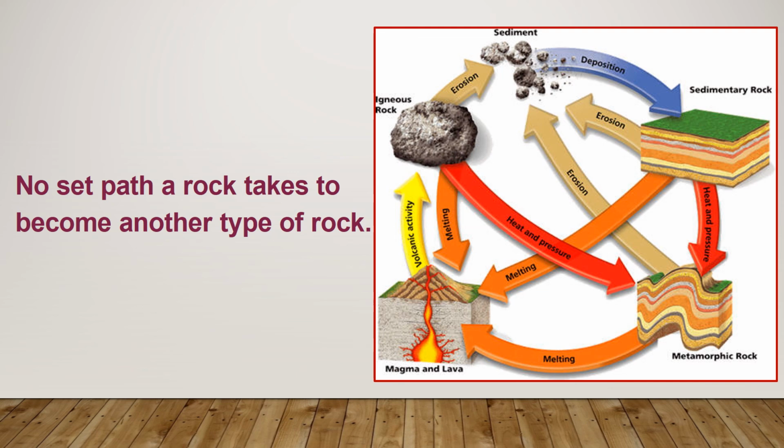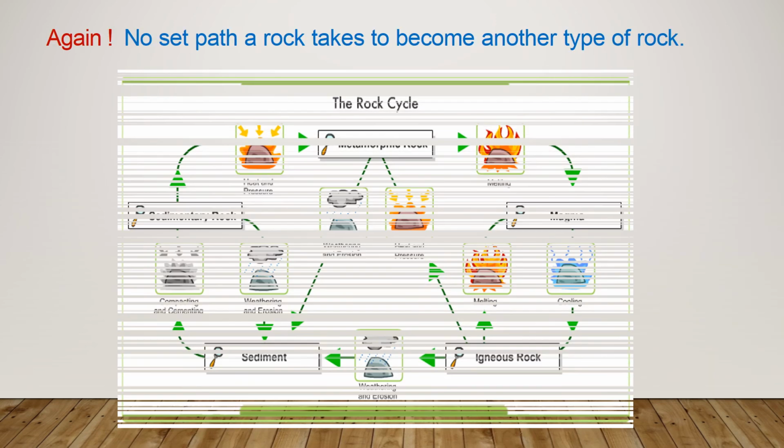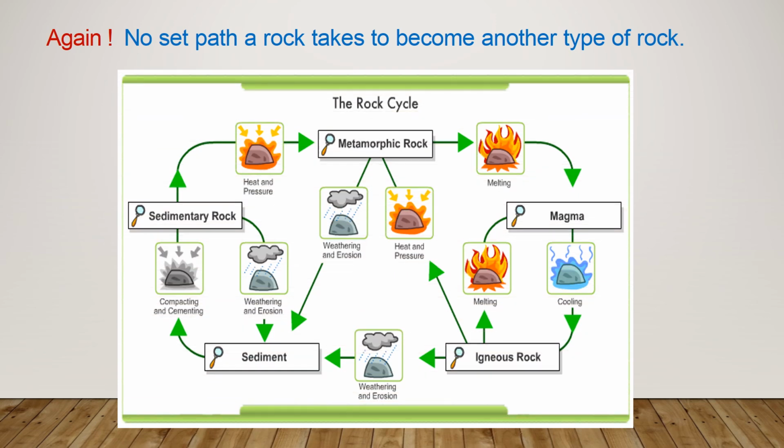So again and again, no set path a rock takes to become another. Okay, so this is just another example. If you look or Google that, you will see a lot of examples of rock cycles and how the rocks change from one type to another.